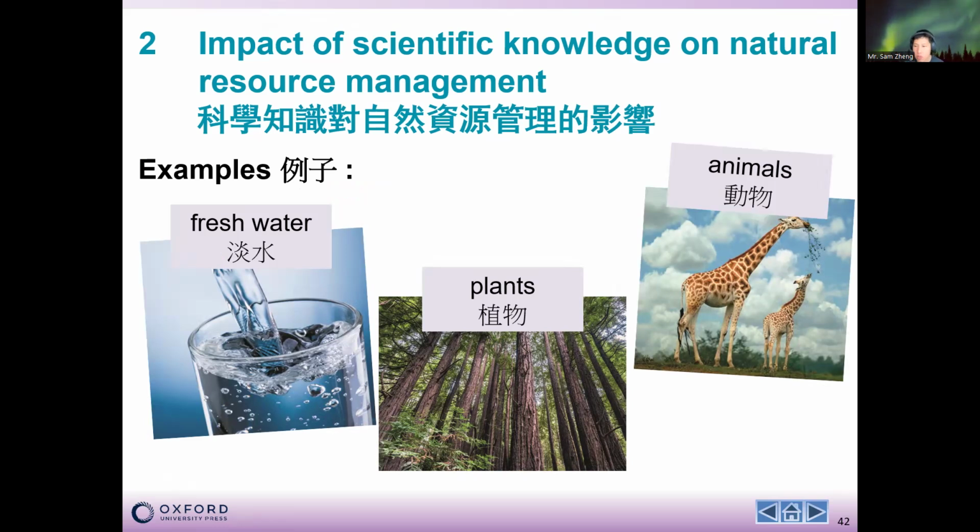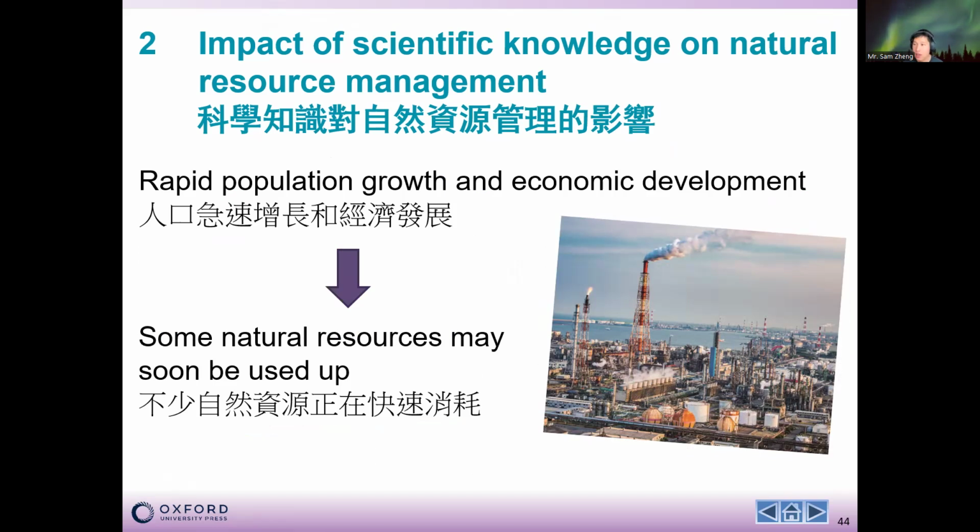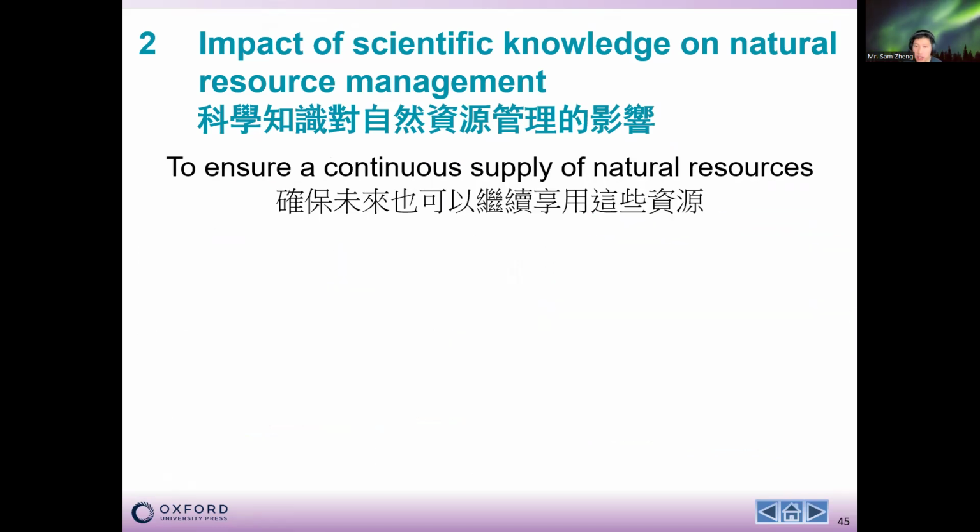For example, freshwater, plants, animals, meats or herbs are in fact insufficient. For a tree to grow, maybe it takes 10 years, 100 years, but every day we need a lot of herbs, a lot of vegetables, a lot of fruits. So we cannot get enough. Then what can we do? Actually, we have a lot of scientific research and scientific methods invented to help us increase the productivity of these natural resources. In this case, we can ensure the continuous supply of these natural resources.